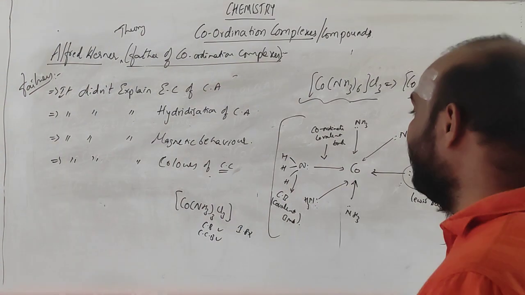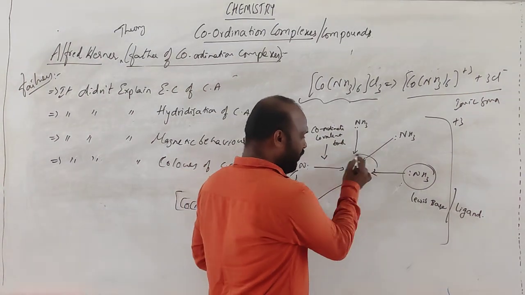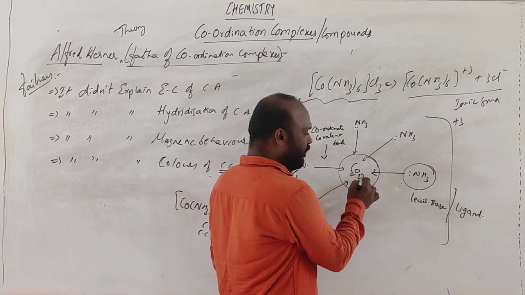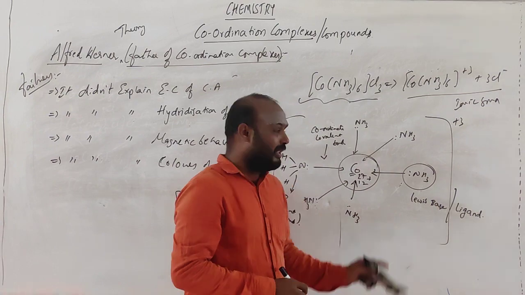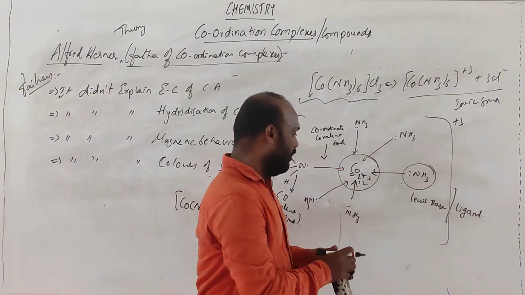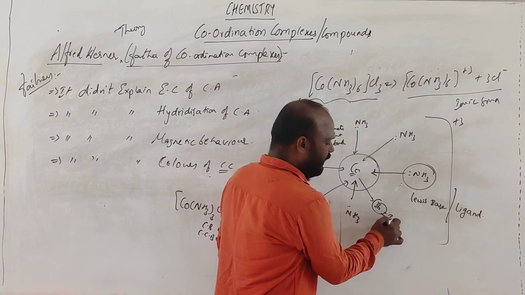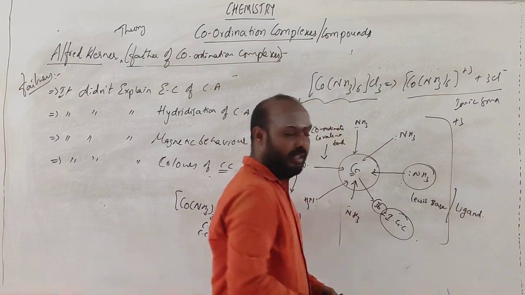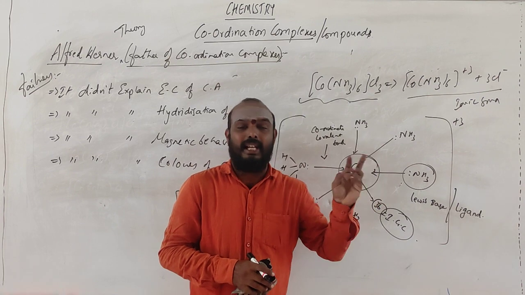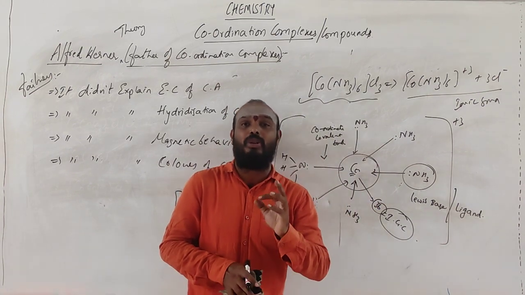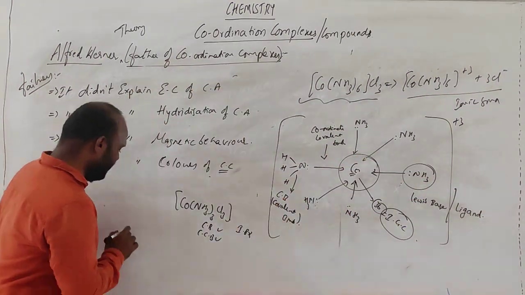But he has given one important idea that this is the central atom, it is accepting the electrons and it gains electrons. So basically this is having 27 electrons plus surrounding how many are getting 12 electrons, something. Okay, based on the oxidation state, you are having plus 3, right? So you will be getting something like the total electrons in the valence shell will be 36. It is equal to a noble gas configuration. So by accepting all the lone pair of electrons from the ligands, it gains the number of electrons which is equal to the next inert gas configuration. You will be having this, right?